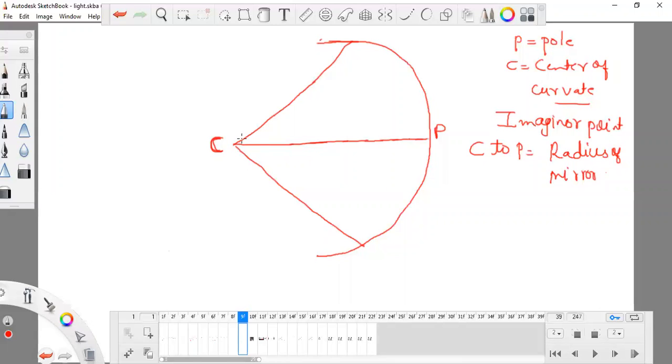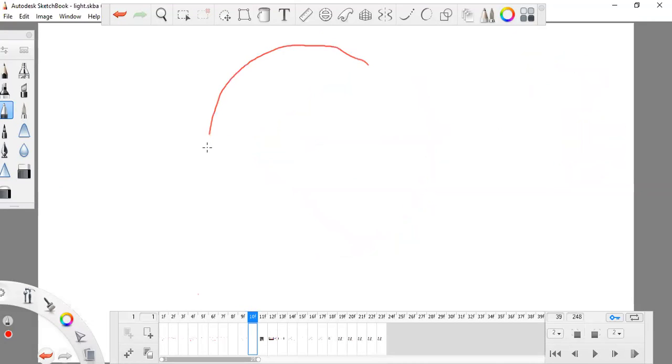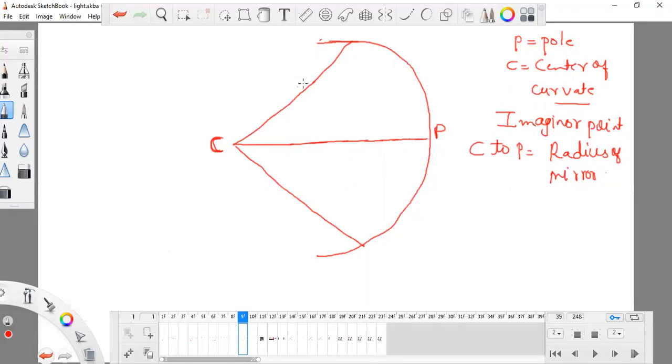Don't forget one thing, I'm telling you again that this is actually the mirror, but we are taking the half part of the mirror. The center of curvature has no physical contact with this mirror, it is a point which lies outside. Now the radius of the mirror: if I take any line from C to P, all are equal to the radius, which is indicated as R.